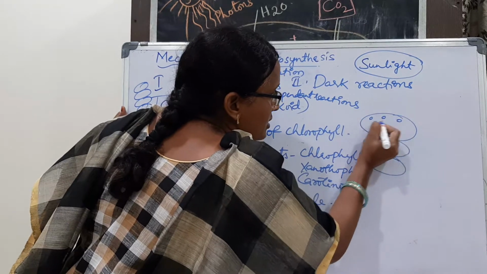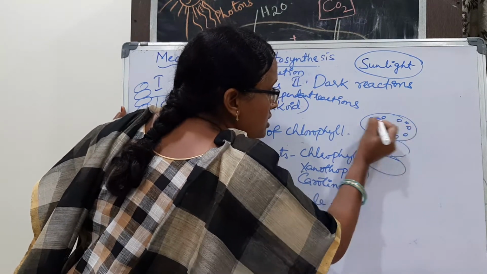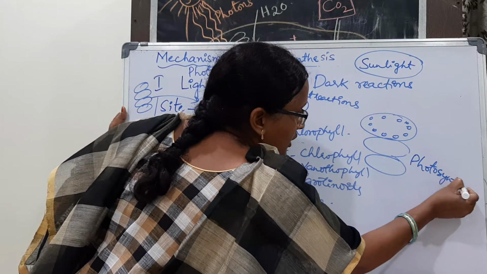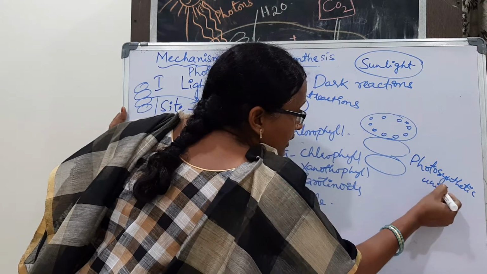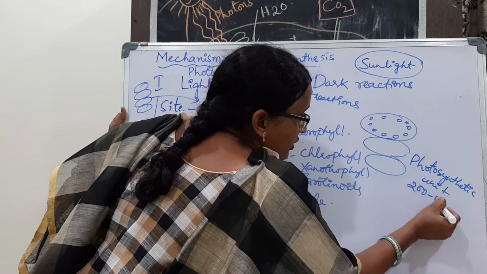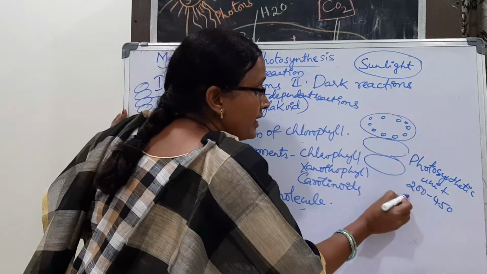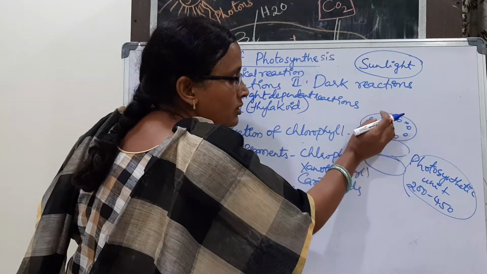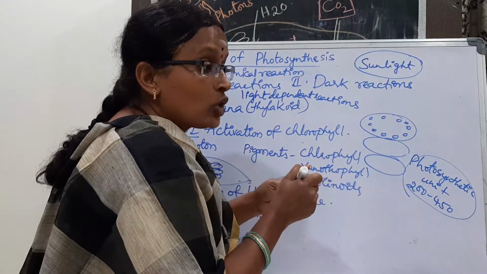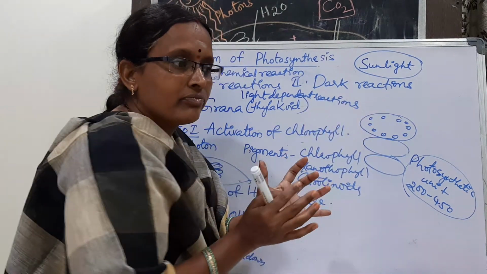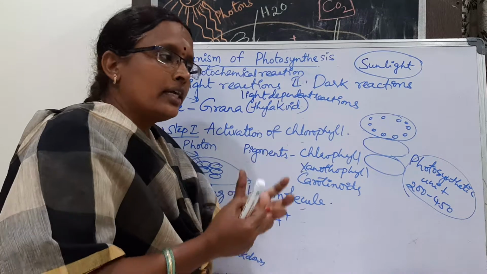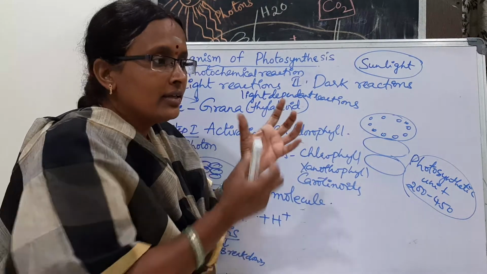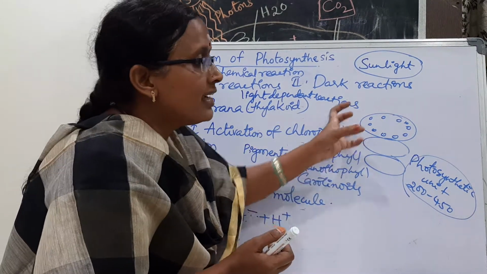If you take the thylakoids, these are the pigments. A group of pigments is known as a photosynthetic unit. Nearly 200 to 450 molecules of pigments gather together and form the photosynthetic unit. All the pigments act as an antenna to capture the light. How does an antenna get signals? Like that, all the pigments present in the thylakoid act as a photosynthetic unit and harvest the light.